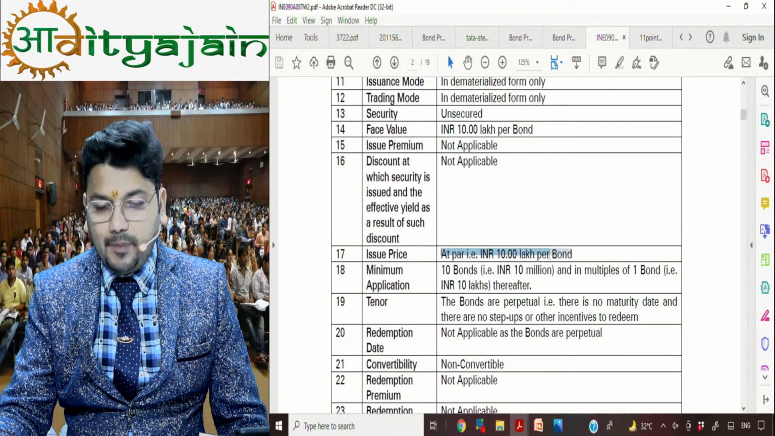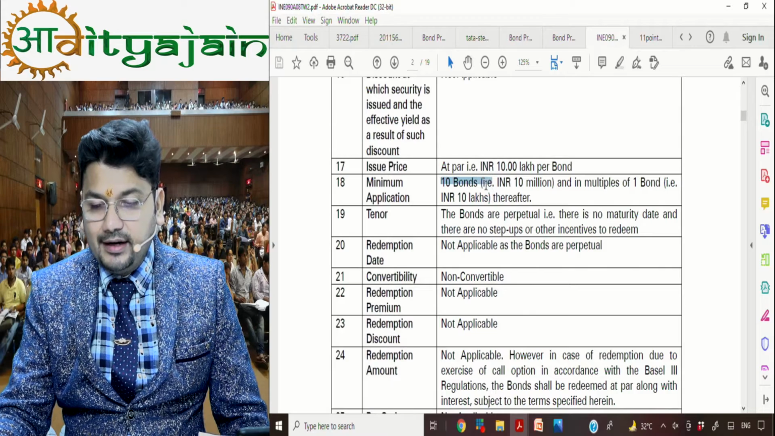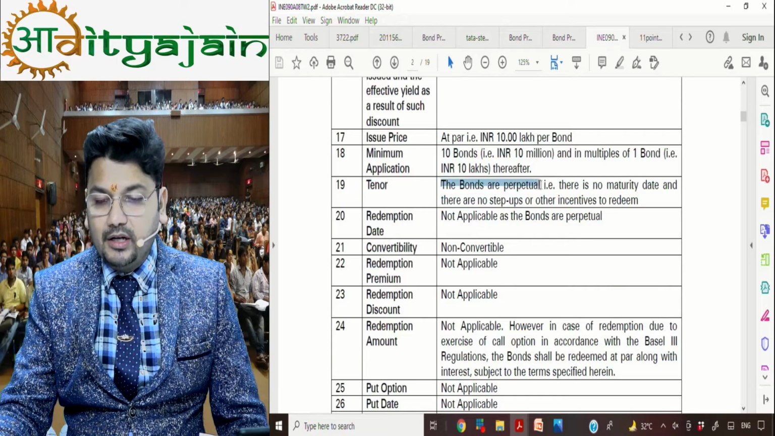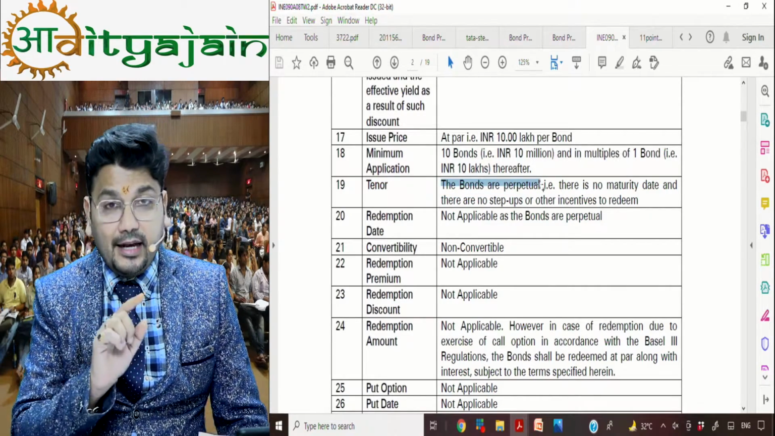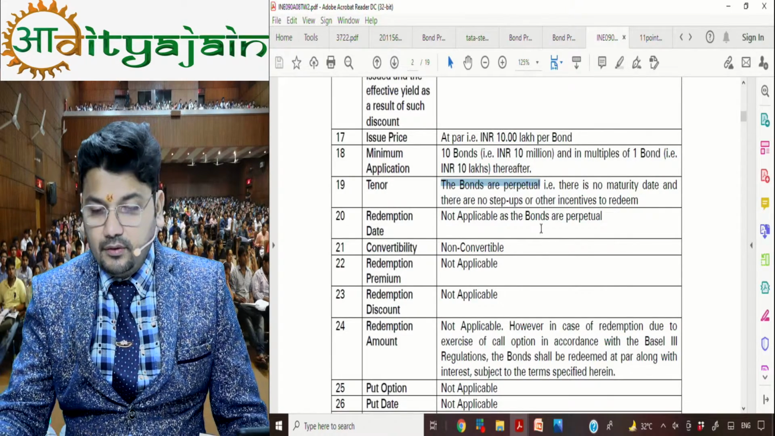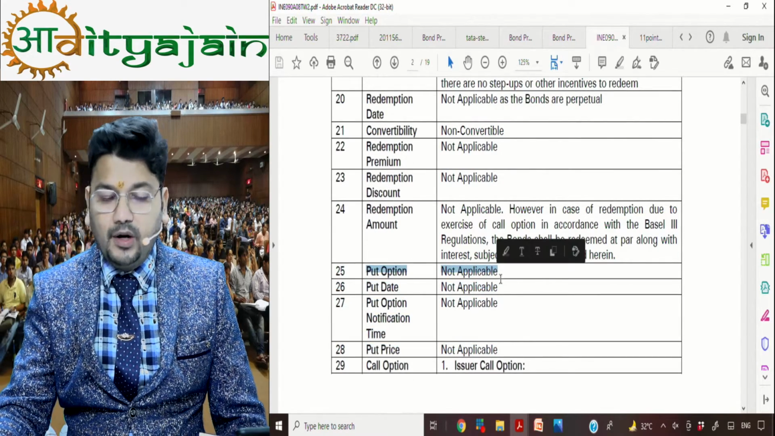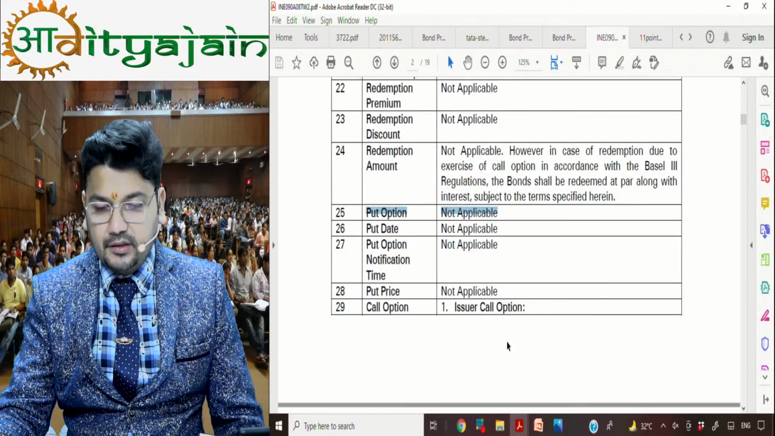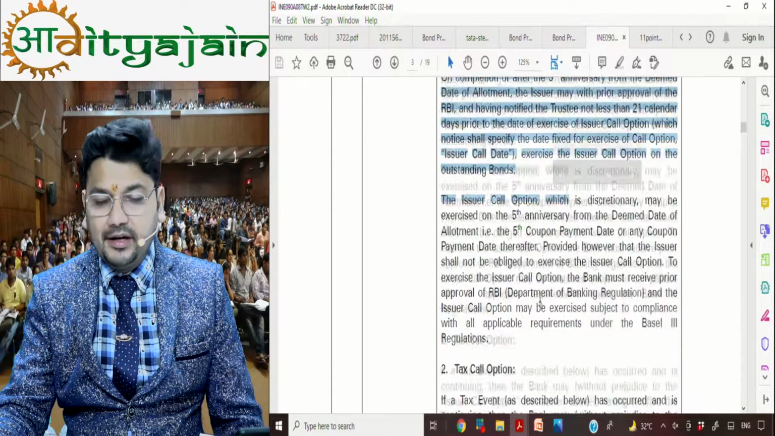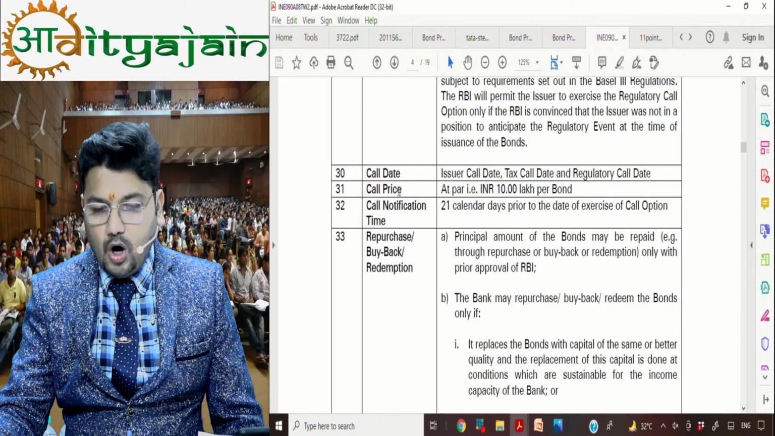Issue price is at par, issued at par. Minimum application is for 10 bonds. Tenure will be perpetual. In perpetual there cannot be any tenure. Perpetual means forever, continuous. Put option is not applicable. What is put option? Definitely will be covered in class. Call option, there is a call option feature, and so many points are written in this. And the call price is also given.